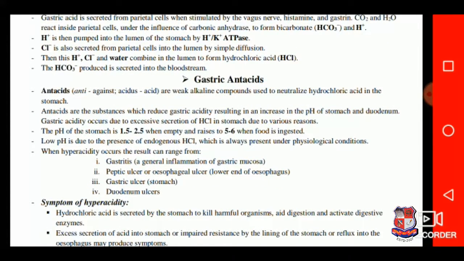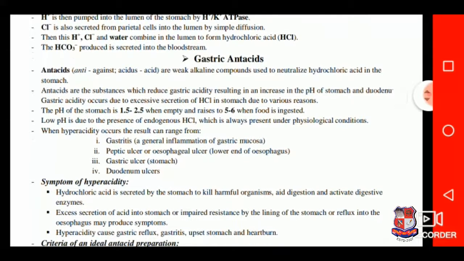So, what are antacids? Antacids are weak alkaline compounds used to neutralize hydrochloric acid in the stomach. Whenever there is an overproduction of acid in the stomach, antacids are generally used to raise the pH of the gastric acid juice.